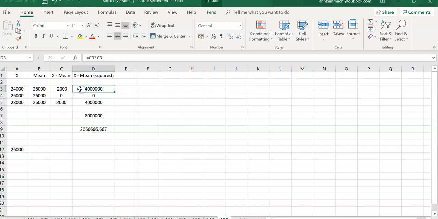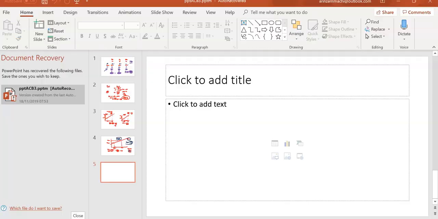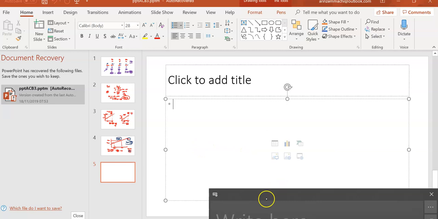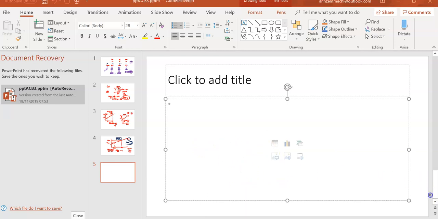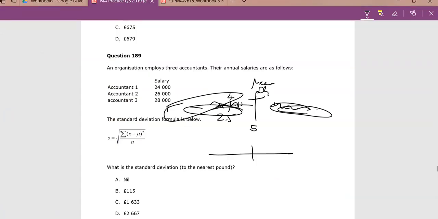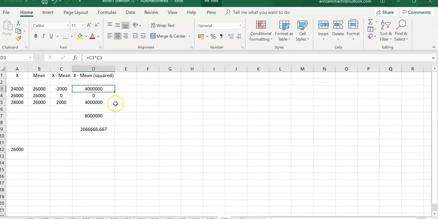And then square each of these. In your calculator, just square them and write it down. So here you have 4 million, 0, 4 million, because that gets rid of the negative. This negative just says it's on the other side of the mean. There's nothing negative about it. It's like saying this side is minus and this side is plus, but that doesn't mean anything. If people are willing to pay £4 and people are willing to pay £6, there's -1 and there's +1. There's no real meaning to that, so we need to get rid of it.